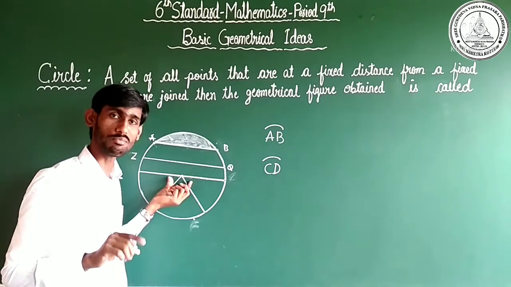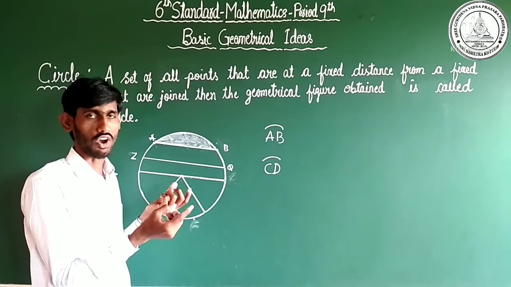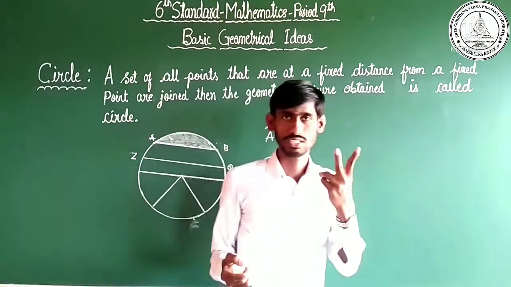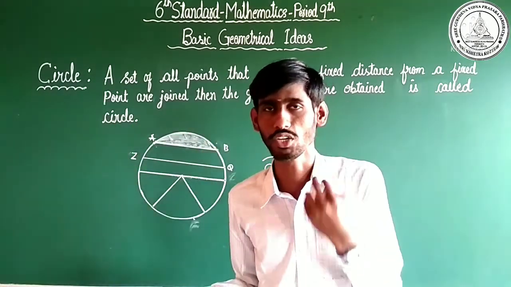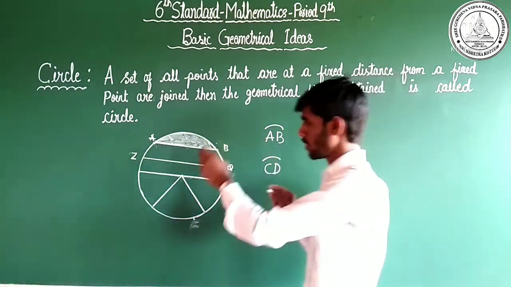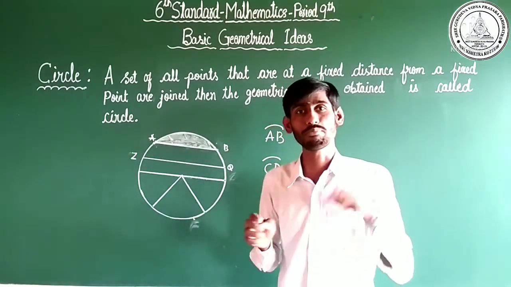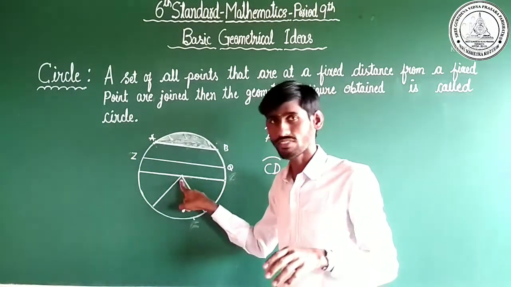It has a special name, diameter, and we can also call it a chord. A chord is a line segment which connects two points on the circle. It can be called a chord as well as a diameter. Why do we call it a diameter? Because it passes through the center of the circle.